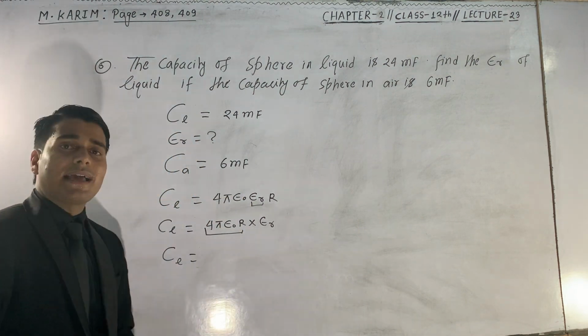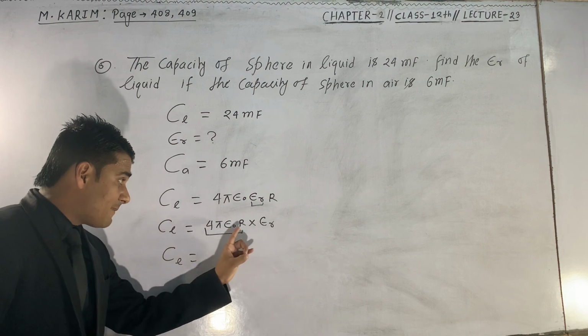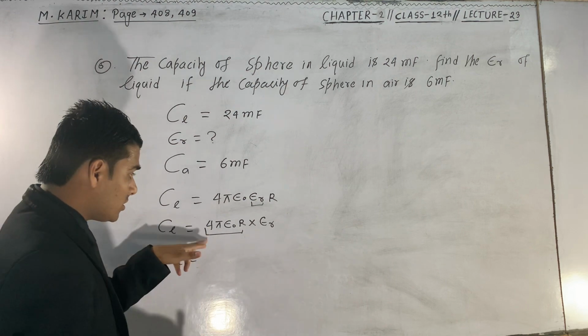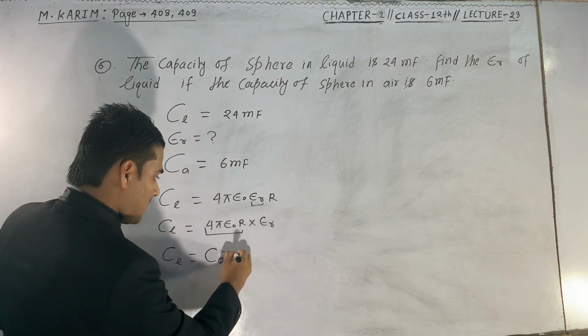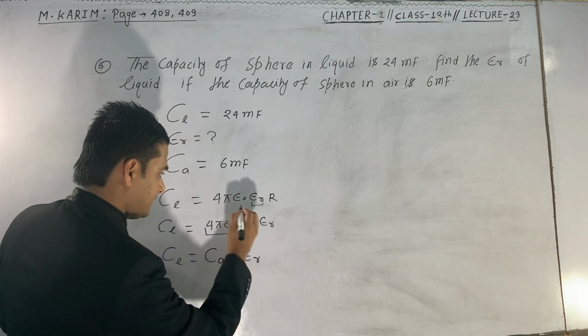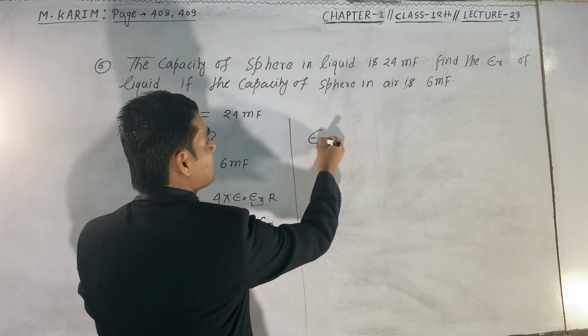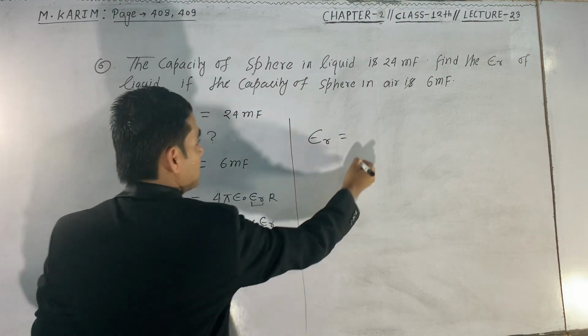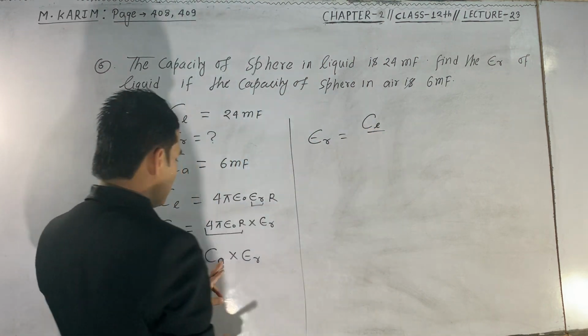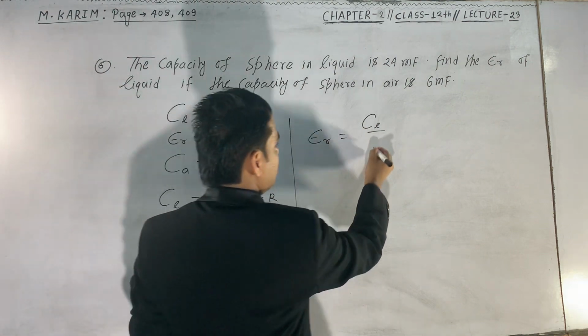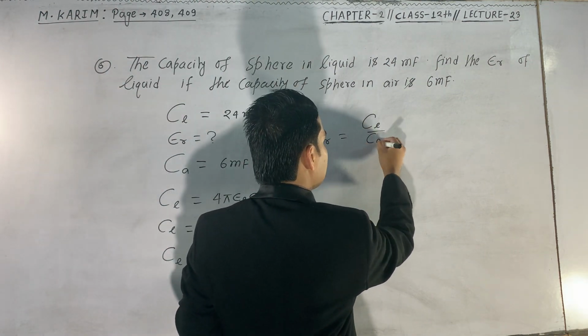This is the capacitance, the capacity of a sphere in air. So this will be Ca multiplied by epsilon R. We have to find the value of epsilon R. So epsilon R will be Cl upon Ca, so this will come down and its value is Ca.